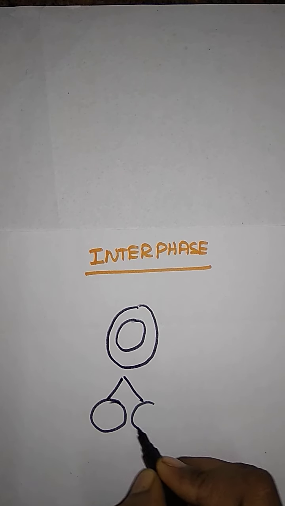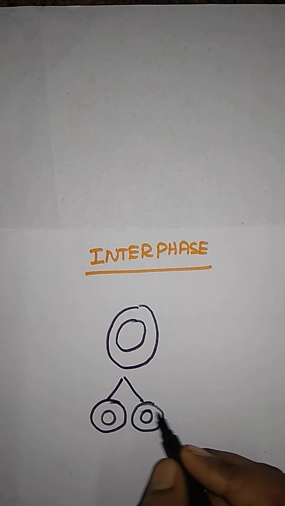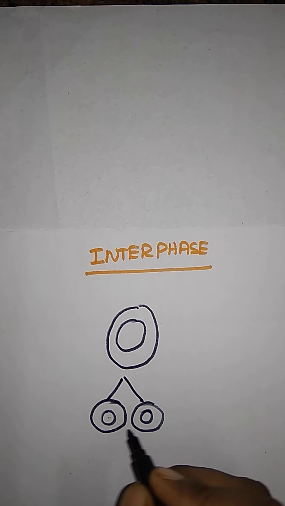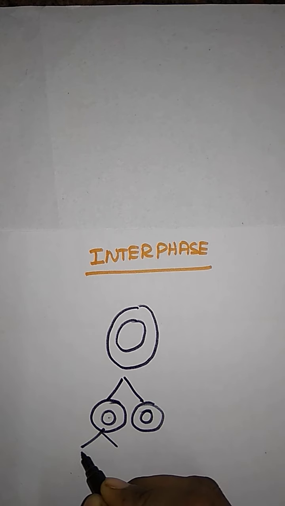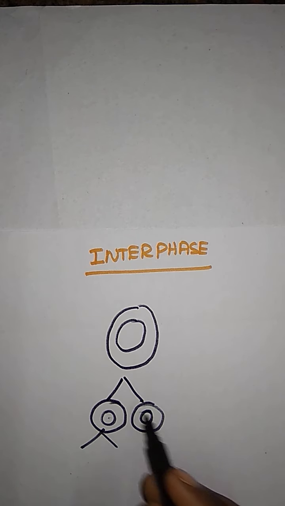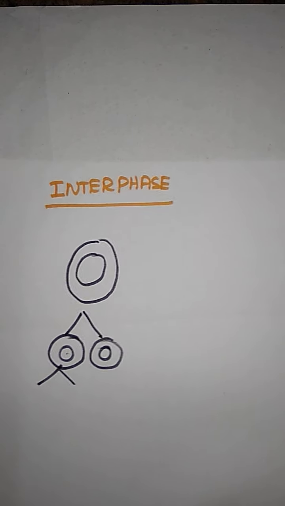Here they have a complete set of chromosomes. Between two successive cell divisions, cells prepare themselves for the next cell division. At that time it is called interphase. So that's it for interphase.